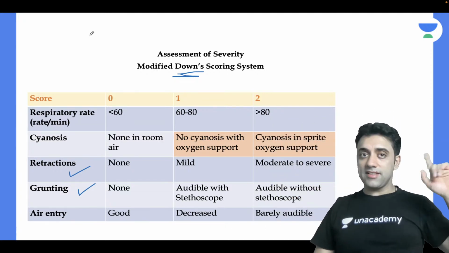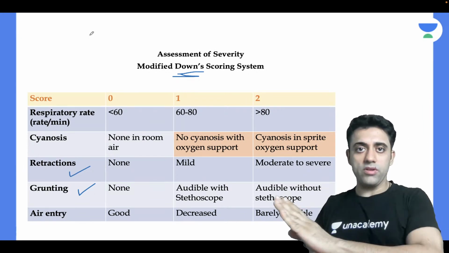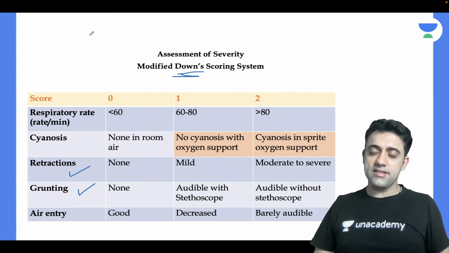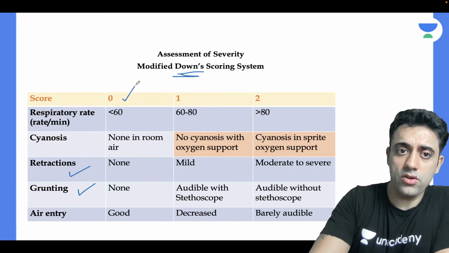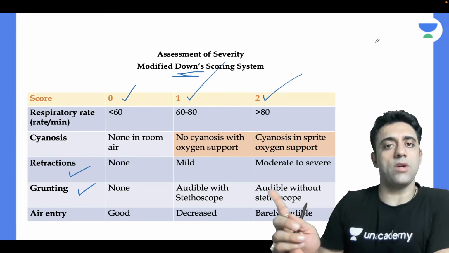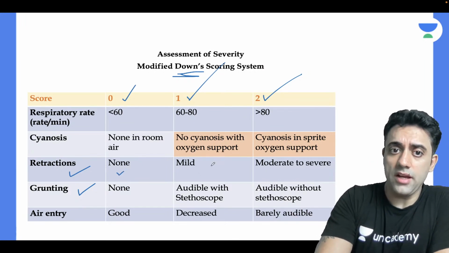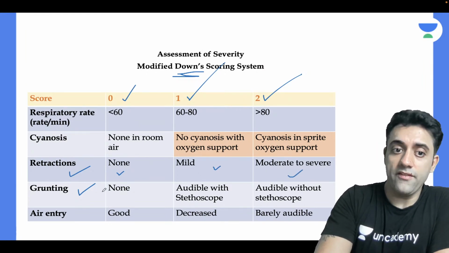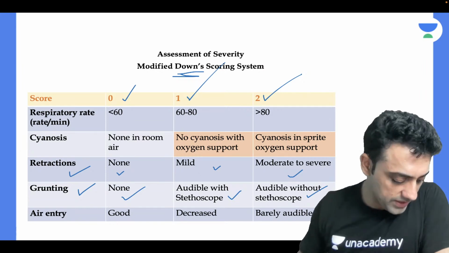5 points in the Silverman are upper chest retractions, lower chest retractions, xiphoid retractions. In the Downey it is just retractions. Then again, grunting is there also, grunting is here also, and same, it is 0 1 2. 0 as in normal, no retractions, and 1 is mild retractions and 2 is moderate to severe retraction. Whereas grunting, no grunting, then 1 is grunting audible with stethoscope and 2 is grunting audible without stethoscope. This is what in general we need to know.